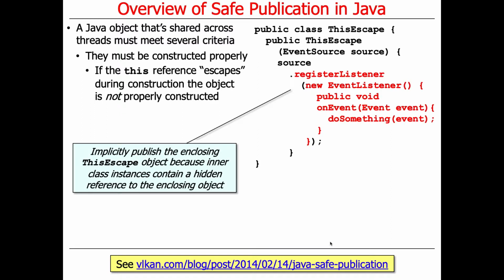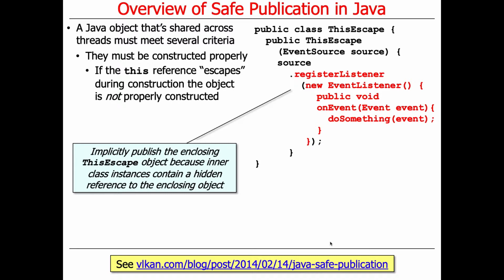So here's the problem. We have a class called thisEscape, which gives you a hint that it's going to be this escaping. In the class, we're going to take in a parameter called eventSource, and we're going to go ahead and register some event listener with the event source.